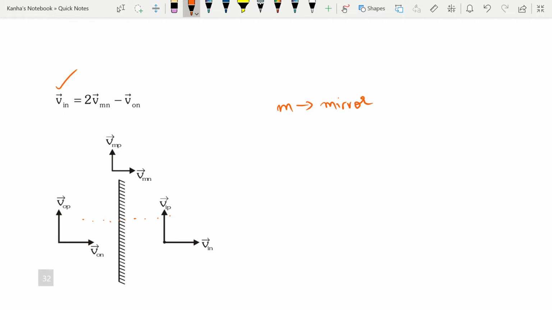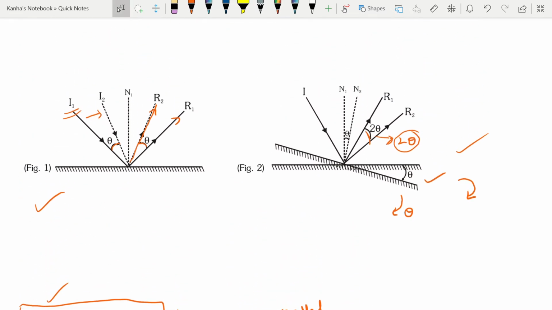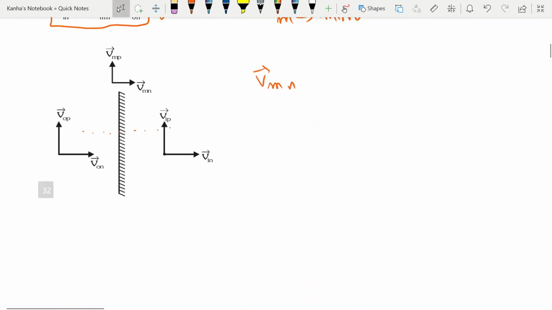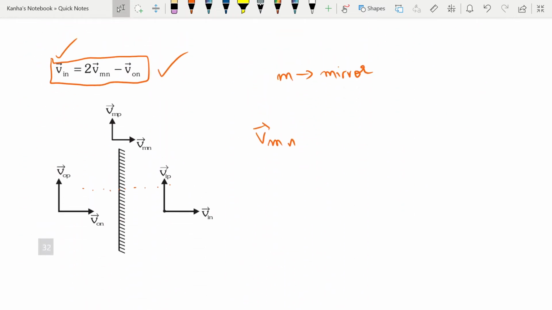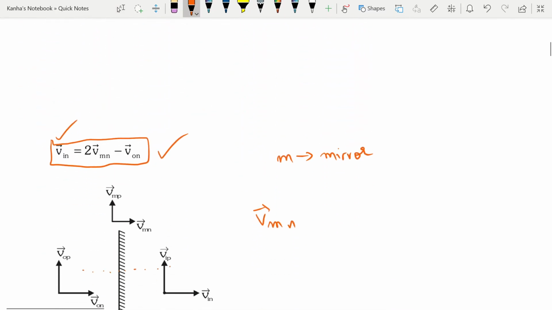As I told you, the normal component is what we generally focus on. So if the mirror itself is moving with velocity Vm, then I have this simple relation. Note that this also relates to the reflection I talked about, that if I rotate the mirror by theta, the reflected ray rotates by 2 theta. With these two formulas, I want you to remember them. Mark this as 1, and the case when the mirror itself is moving, I'll mark as 2.